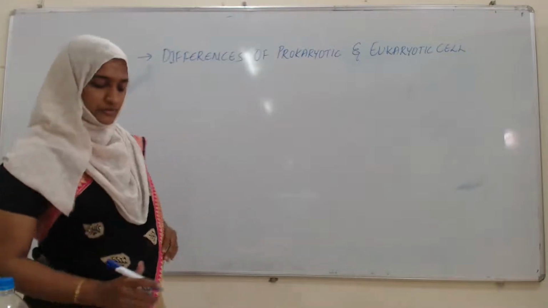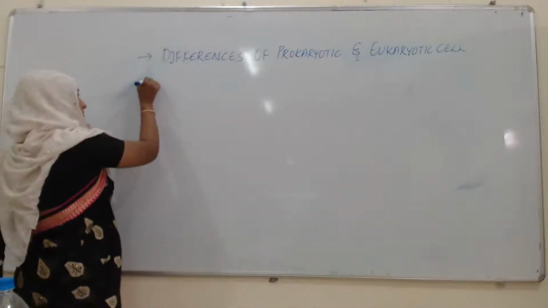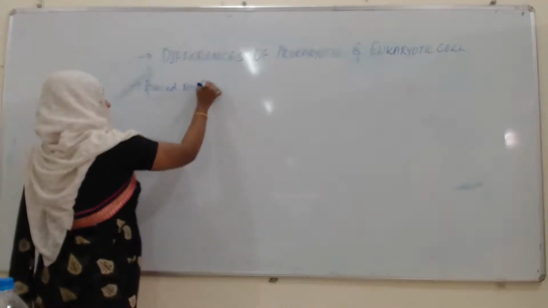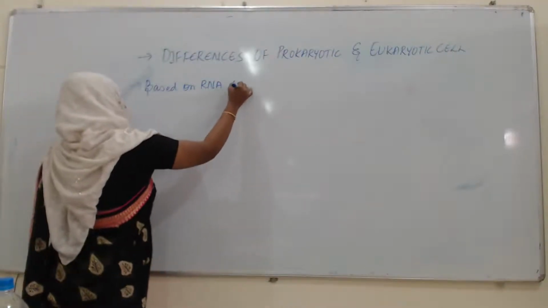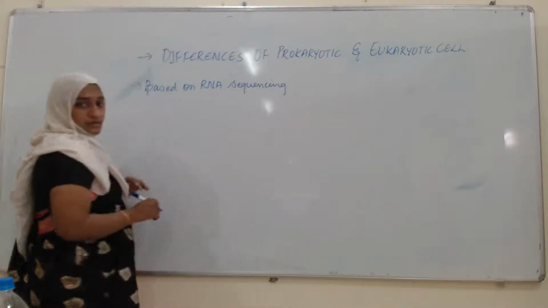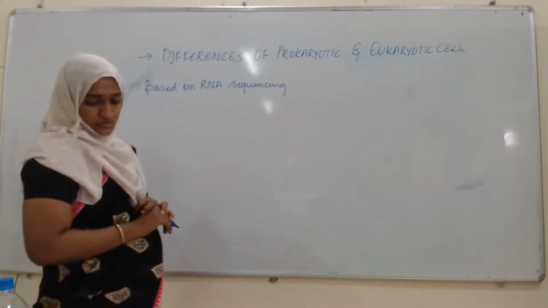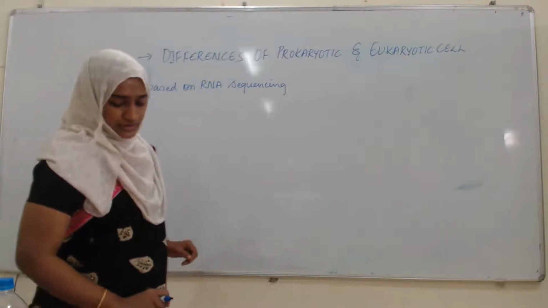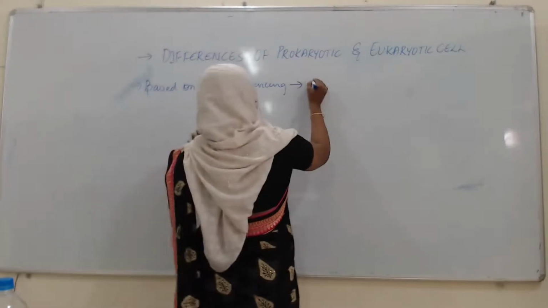Okay, so here, based on RNA sequencing, two cell biologists whose names are Carl Woese and C. Fred Fox.